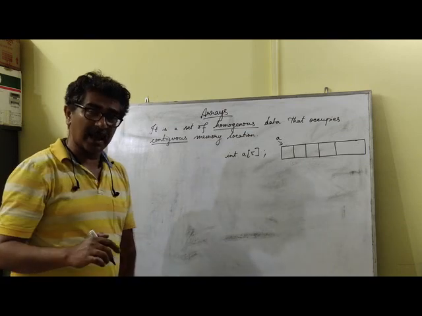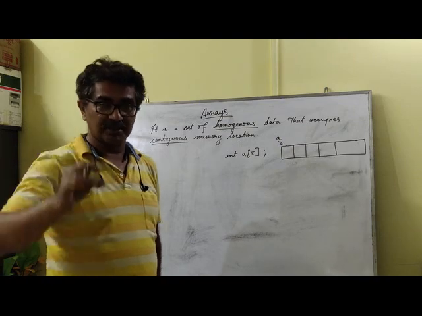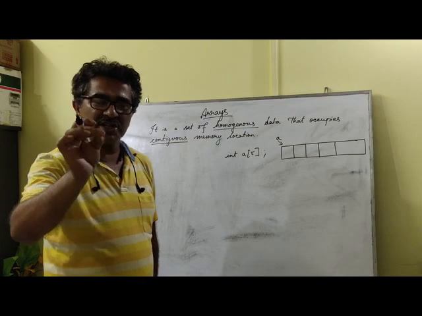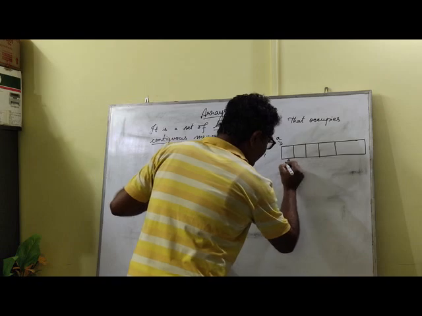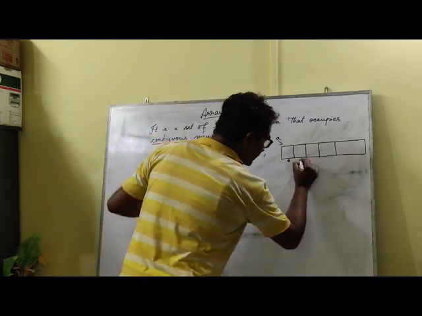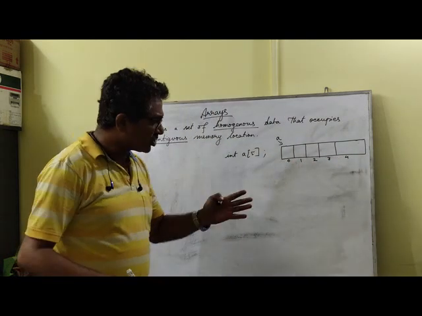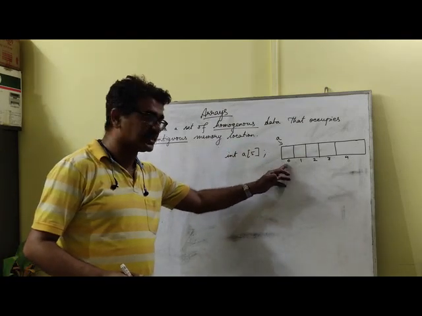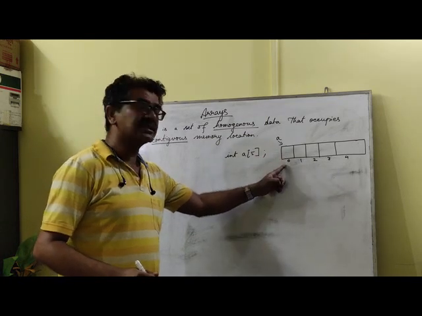Now something very interesting happens. For each of this data, there is a certain position. We call it index or subscript, which indicates the location of an element in the array. So say for example, this index is 0. Actually the index always begins from 0, at least in C++. 0, this is 1, this is 2, this is 3, this is 4. So the first element of the entire collection has subscript 0. What do I mean by that? Whatever integer you store over here has its position as 0.